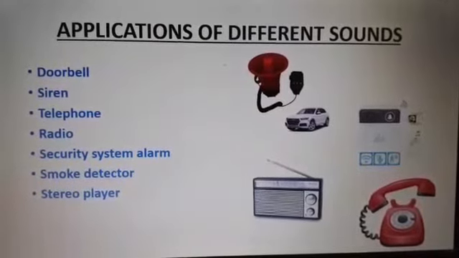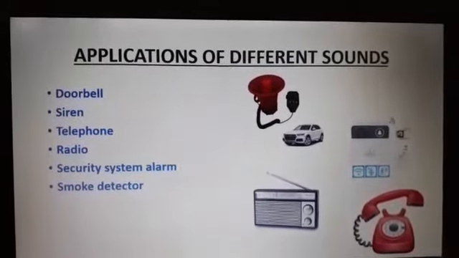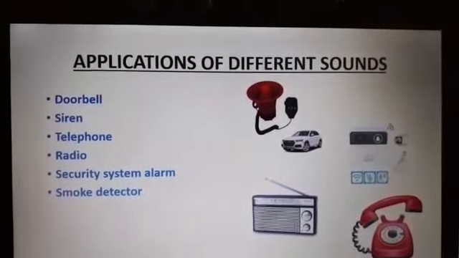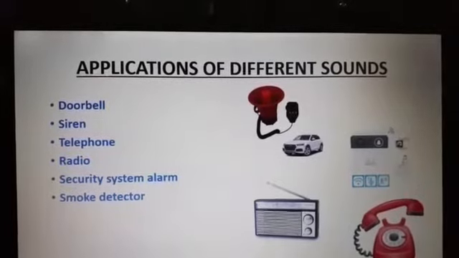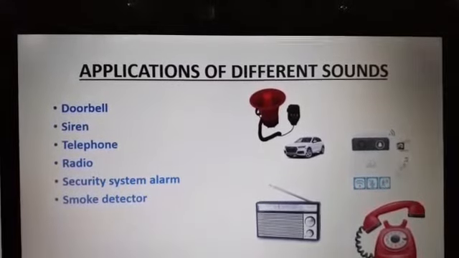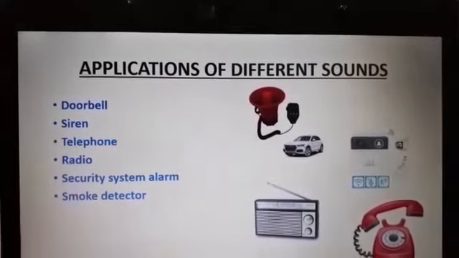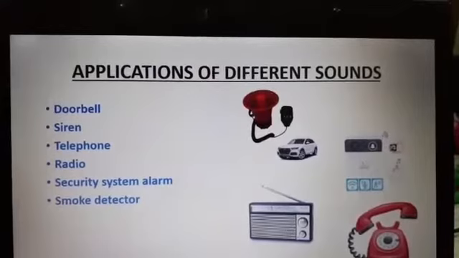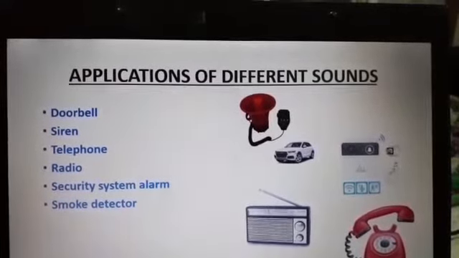Application of different sounds. There are different sounds produced, like doorbell, it indicates that someone is at the door. Siren warns about the danger. Telephone attracts the other person's attention to attend the client online. Smoke detector gives alarming beeps on detecting the fire.